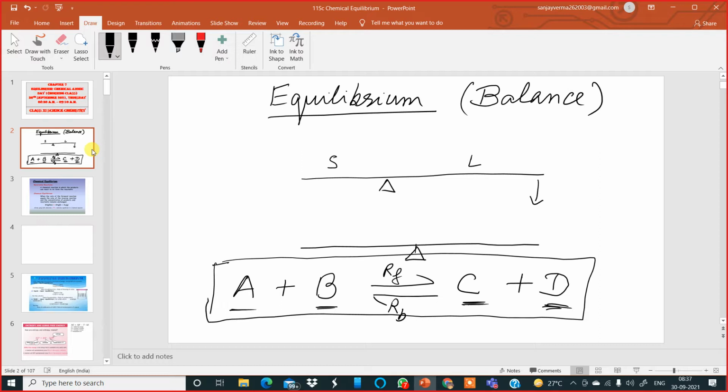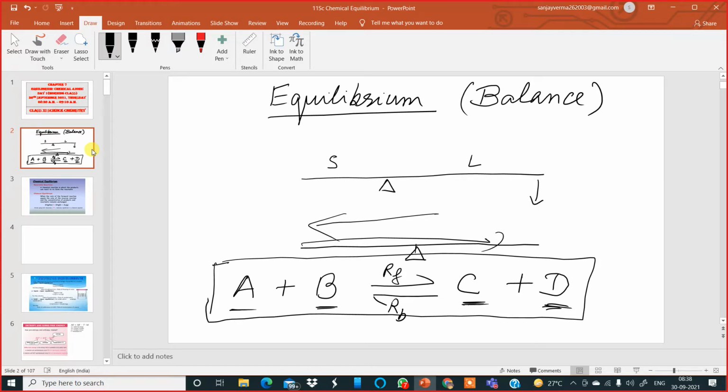Now we know a large number of reactions go almost to completion, but we are not interested in that. However, there are many reactions which do not go to completion at all when they are carried out in closed vessels. In the case of such chemical reactions, the reaction mixture contains both the reactants as well as the products. So the two processes, the forward reaction and the backward reaction, occur simultaneously, and a state is reached when the concentration of all the reactants and all the products remains the same.